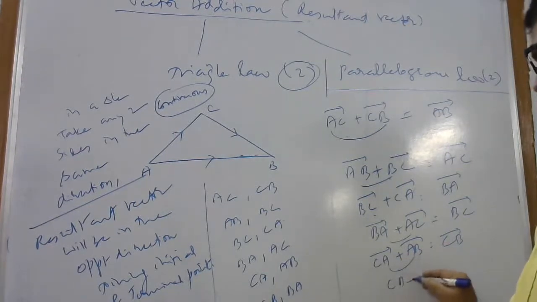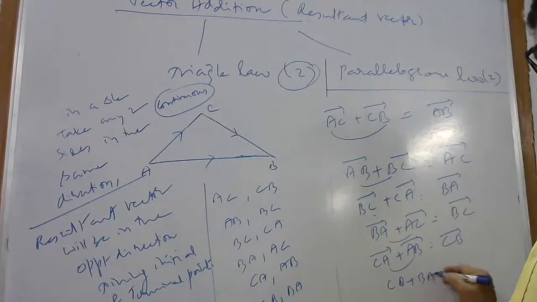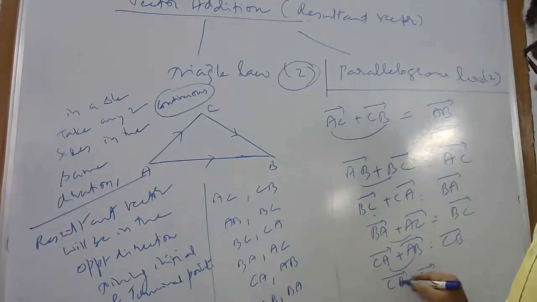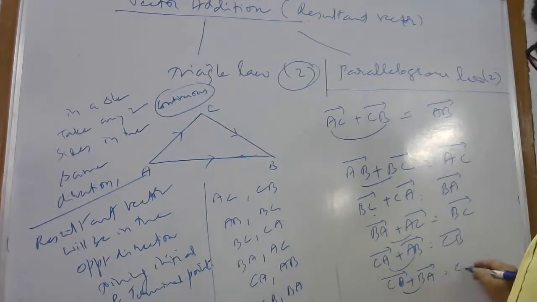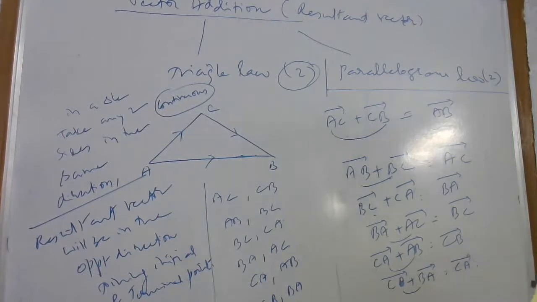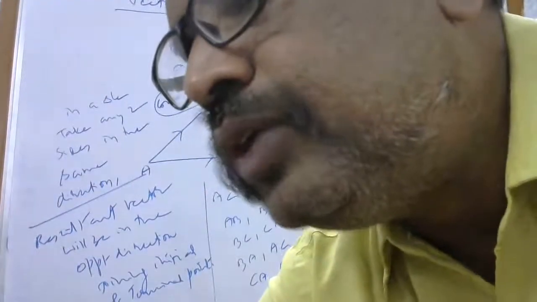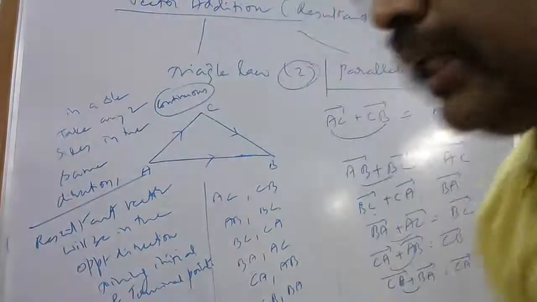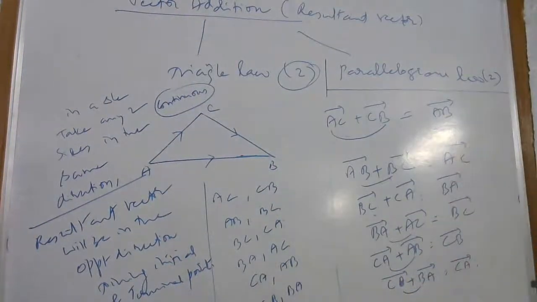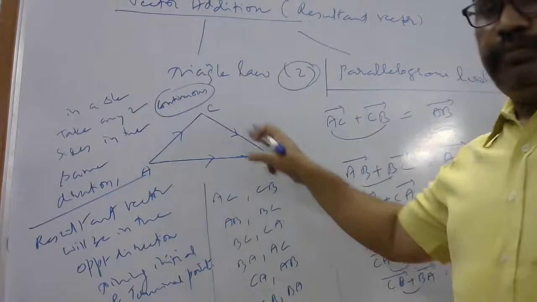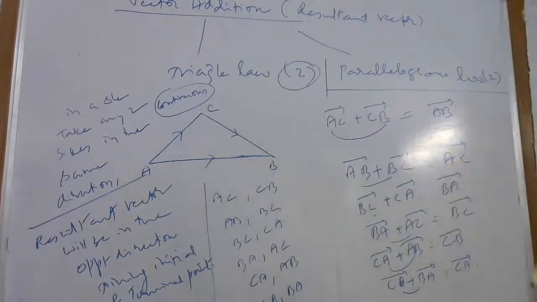And CB plus BA: remove the common point B and take the CA vector. Students, understood how vector addition takes place between two vectors with respect to the triangle law? Only two vectors are summed at a time, using the triangle law addition.